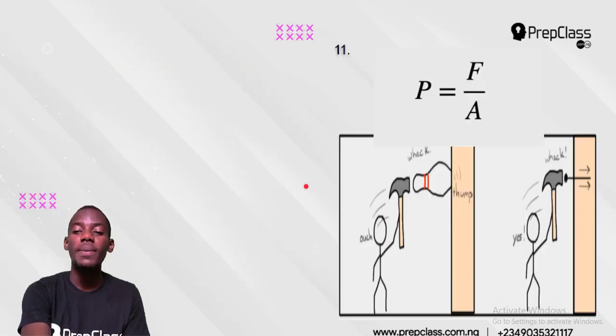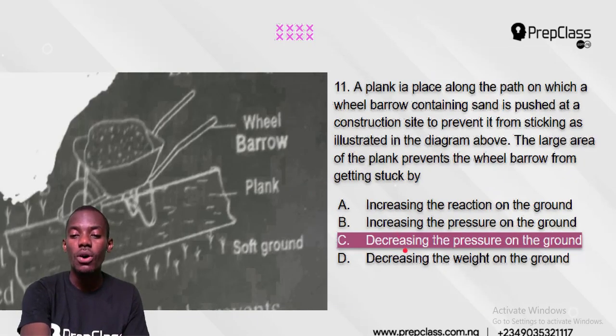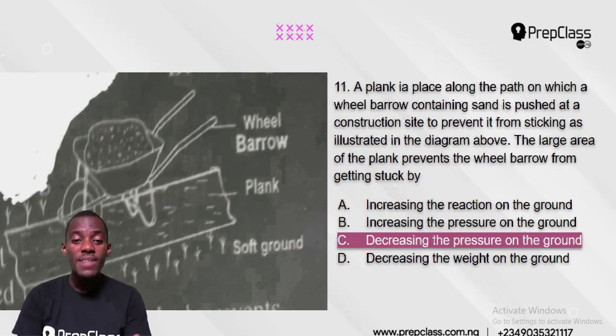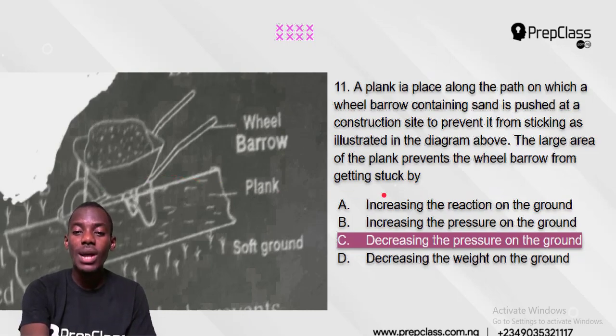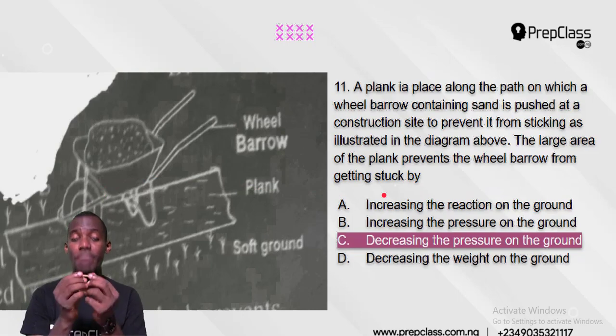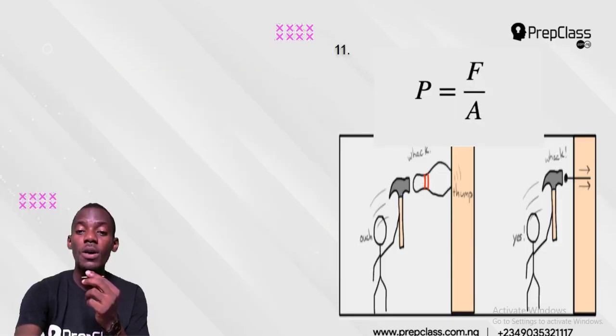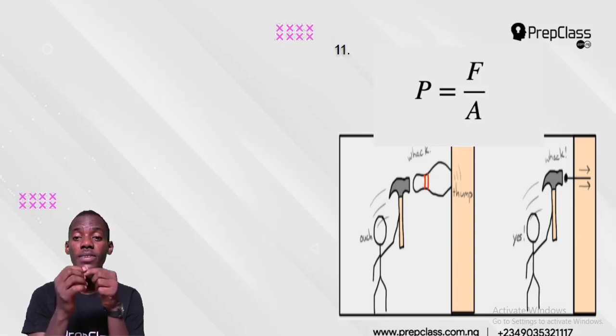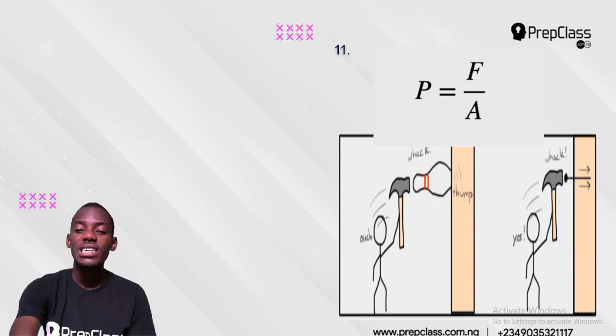So the answer is that the plank was placed there to reduce, or decrease, the pressure on the ground. But if there is no plank, there will be an increase in pressure. So if there is no plank, the weight of the wheelbarrow will exert excess pressure on the floor, and it will begin to sink. And that is the answer to that question. Don't forget that things can penetrate better if they have smaller area, because pressure is force over area. So the area has to be low for the pressure to be high, and that is it.